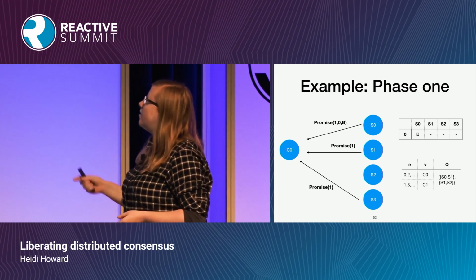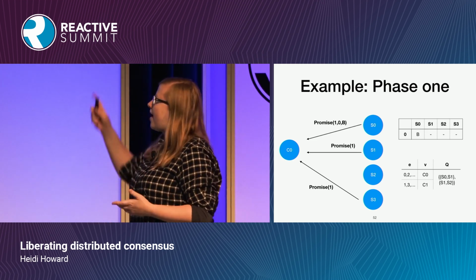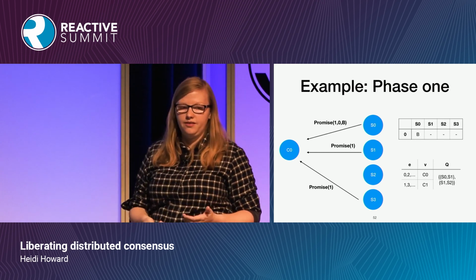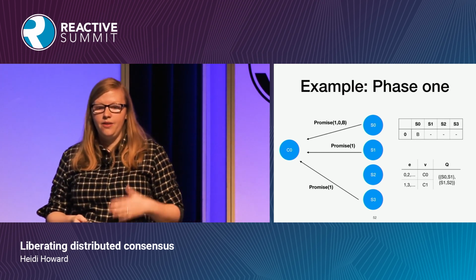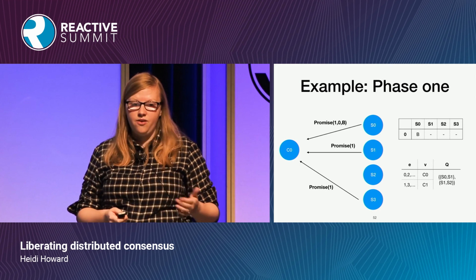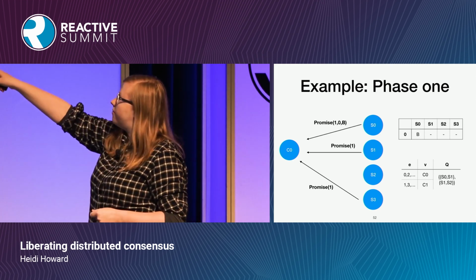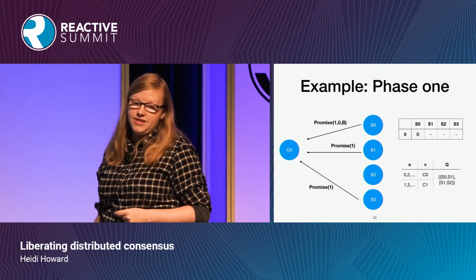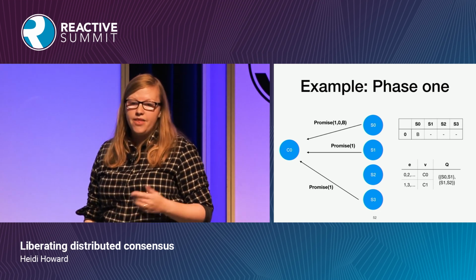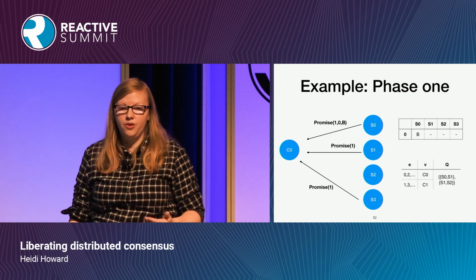But if we take a look at the state table and think about what the client has learned here, we can see that actually B can never have been decided, because the only other member of its quorum told us that they didn't have B. And therefore, we're free to choose any value that we want.